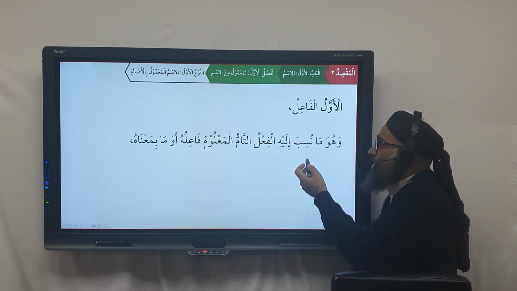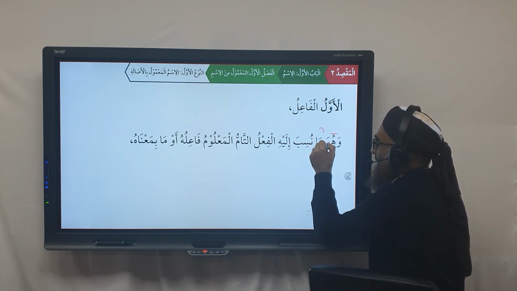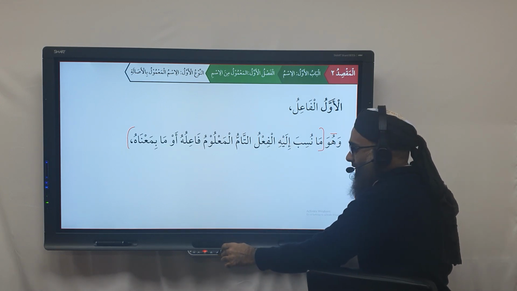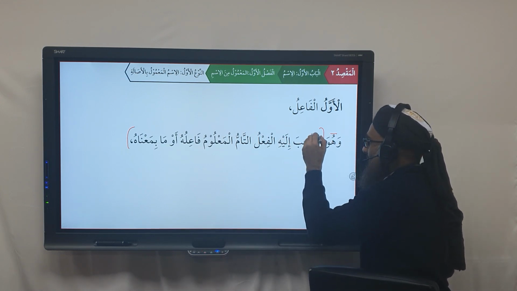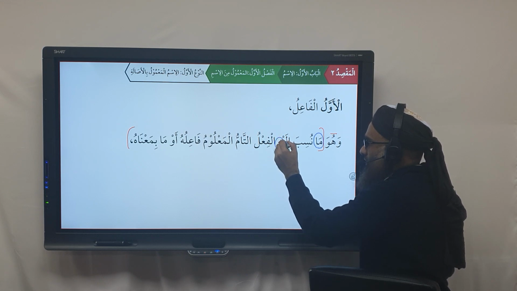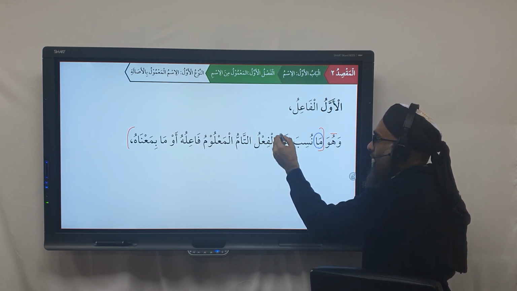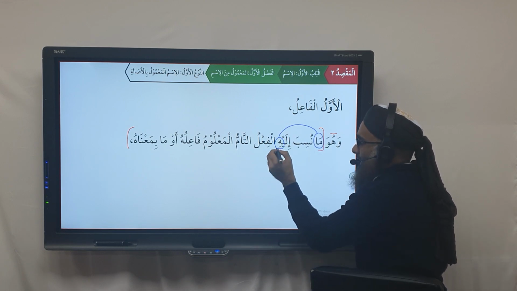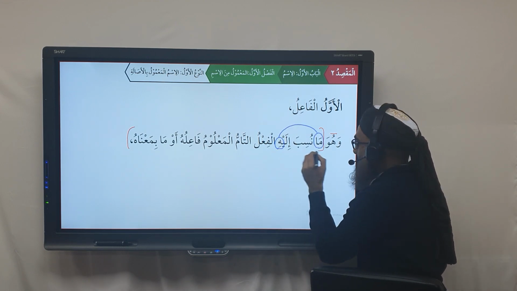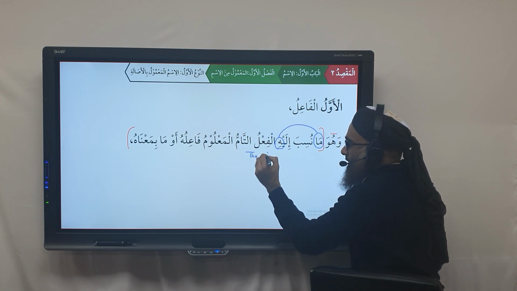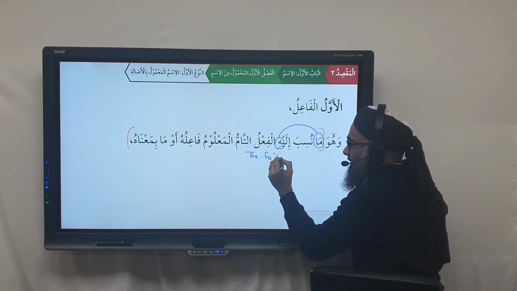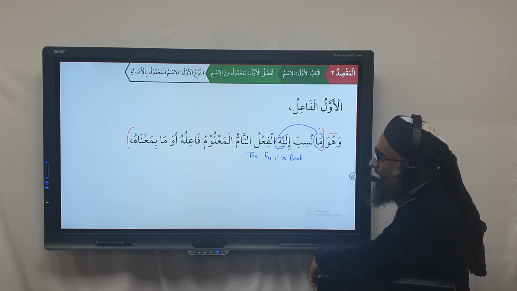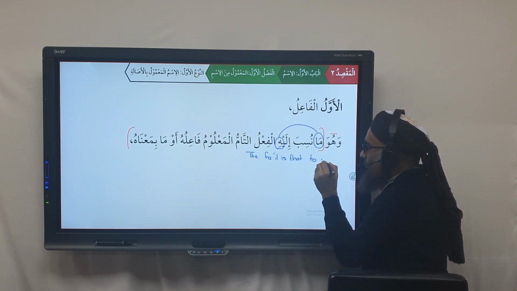So wahuwa, again, same structure. We have the mubtada followed by the khabar. Correct? We translate the mubtada, it is that. Then we have the ma mawsula. We translate the ma mawsula, look for the pronoun in the sila that refers back to the ma mawsula, and you merge it together. So wahuwa, it is that. And ilayhi, so you say here the fa'il is that. Then how do you write the translation of ilayhi? How do you do it? To which.